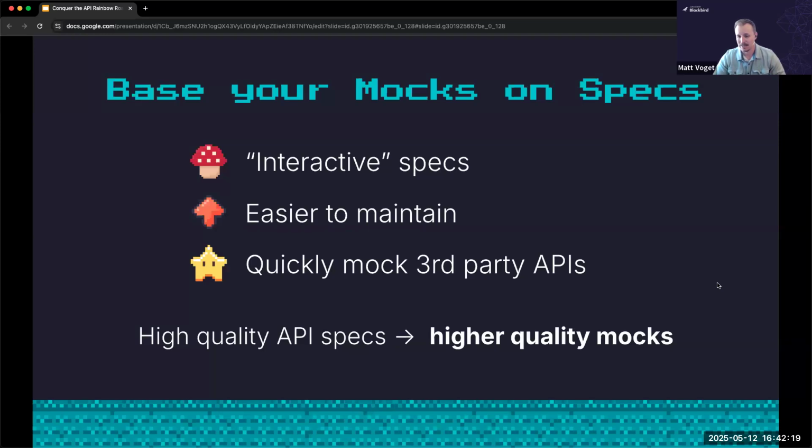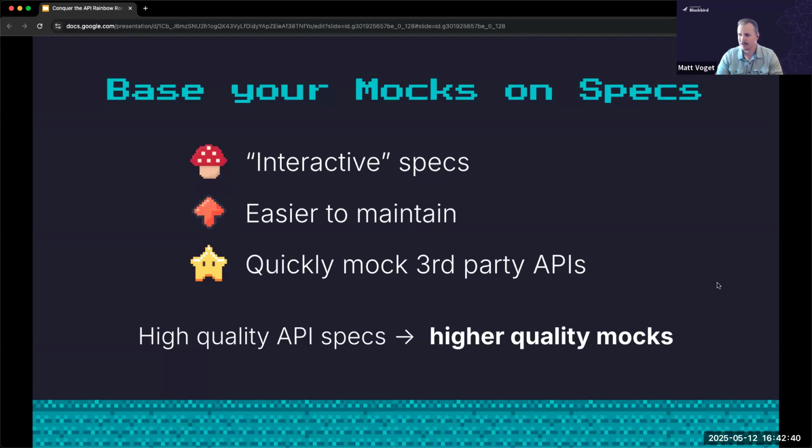Any changes to the API should result in a change to the API spec. And as soon as the API spec changes, we should be able to update our mocks automatically. So I think this will lead to higher quality testing, higher quality mocks, because we know that our mocks are based off of that API spec.